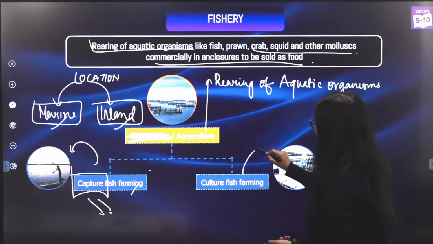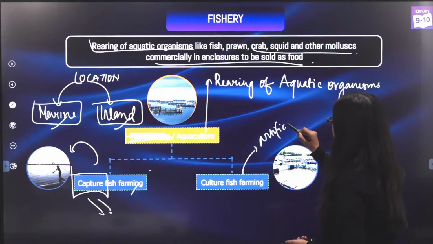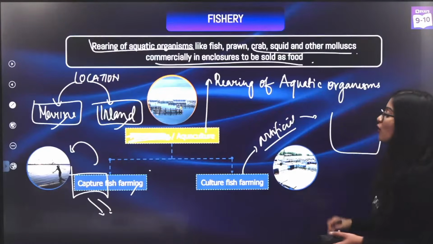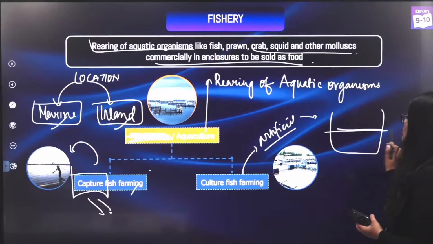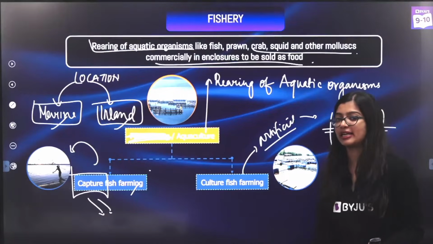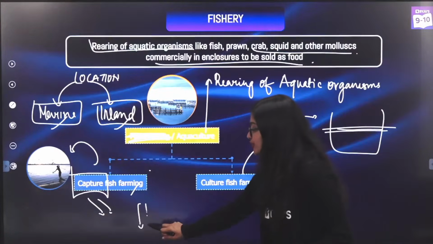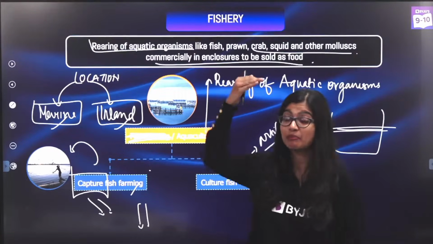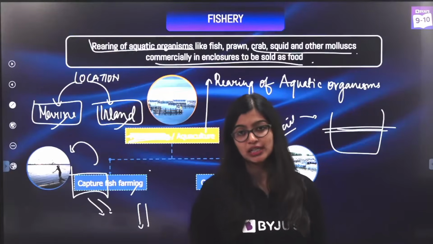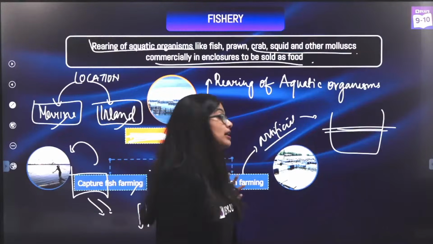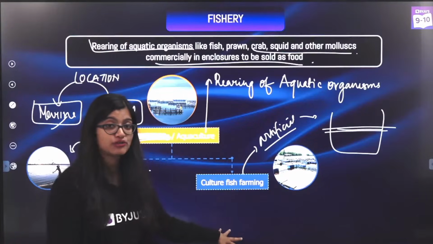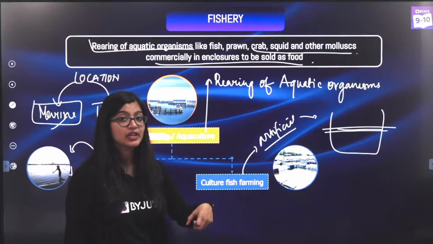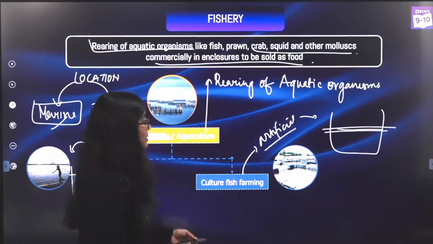Culturing is where you have an artificial farm for them, where you have a tank or a place where you rear them, so it is outside their natural habitat. The disadvantage of capture fish farming is that you are depleting the natural population of certain aquatic organisms. That is the immediate advantage of culture fish farming, because you are growing them and not disturbing their natural habitat.